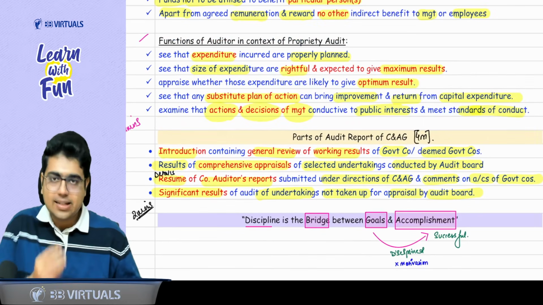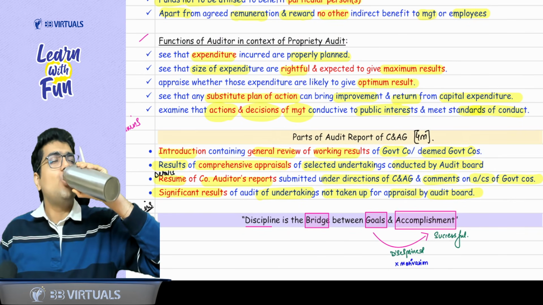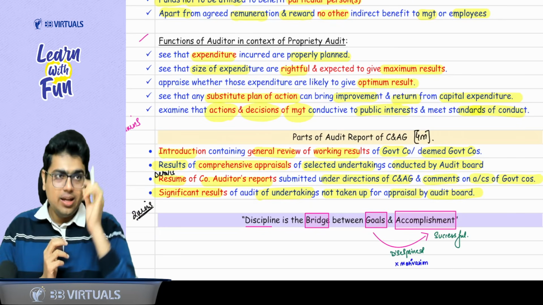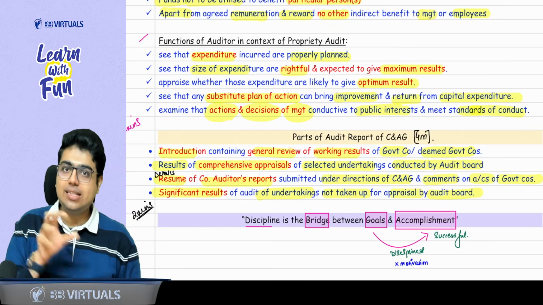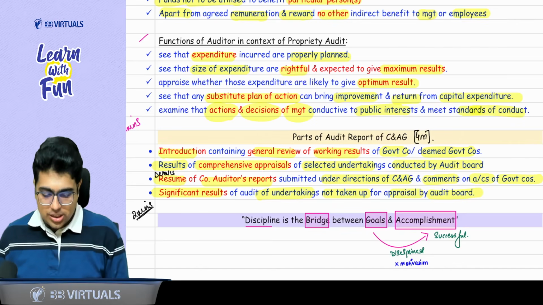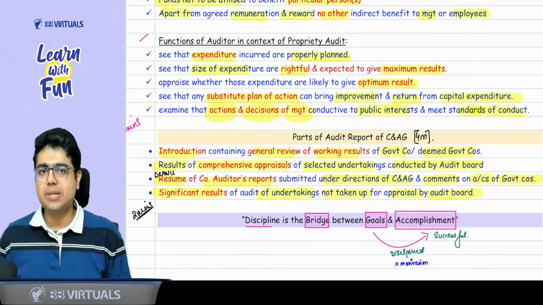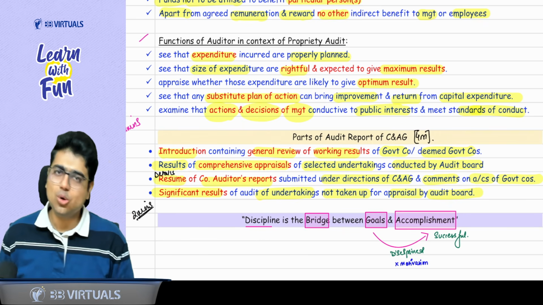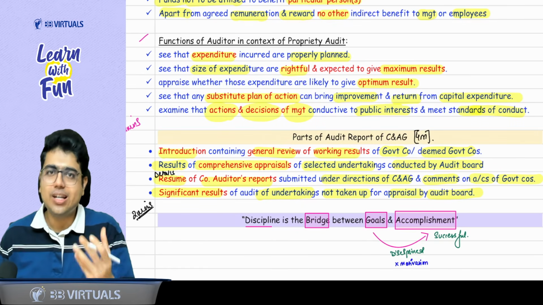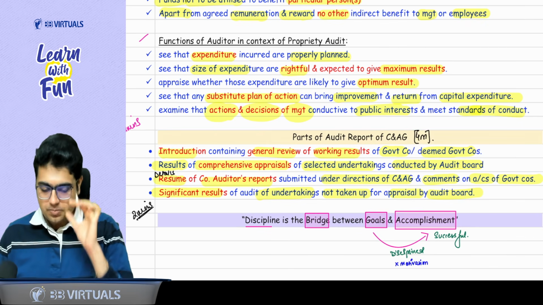Let's understand. Take 2 sips of water. See, what does this point say? Like in every report, in this report also, the first thing will be the introduction. Introduction about the working results of the government company and deemed government company. That means the companies under government control. Working results means what is their profitability, their revenue, their growth. You should give an introduction about the results.